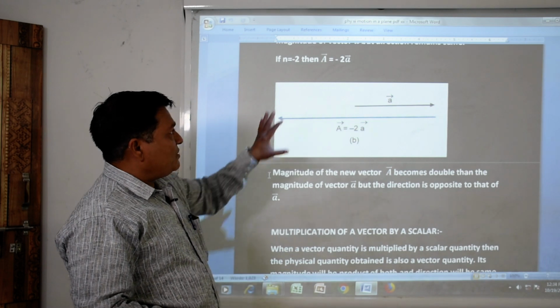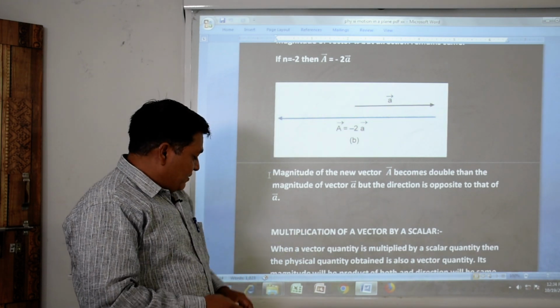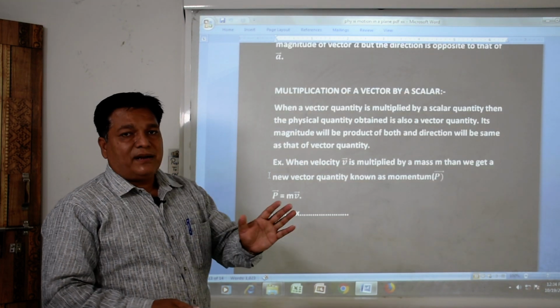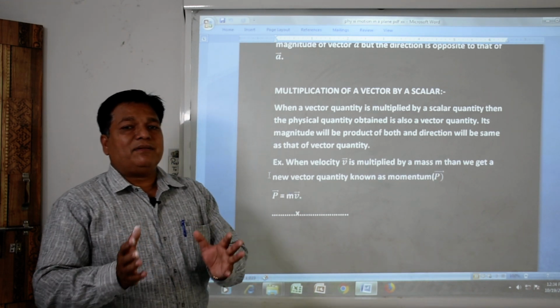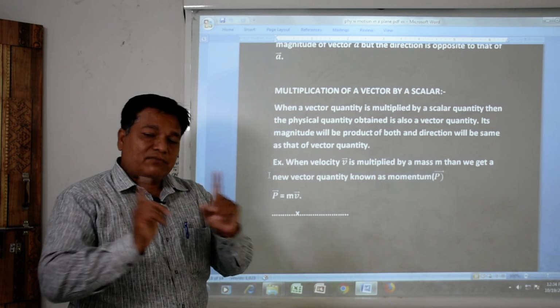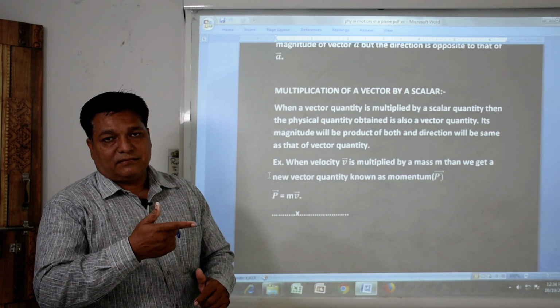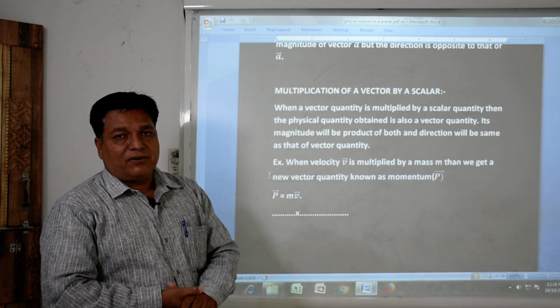This is about multiplication by a real number. If we multiply a vector by a scalar quantity, what will happen? Whenever a vector is multiplied by a scalar quantity, its resultant will always be a vector quantity, and the direction of this resultant vector will be along the direction of the given vector. This is multiplication by a scalar quantity.